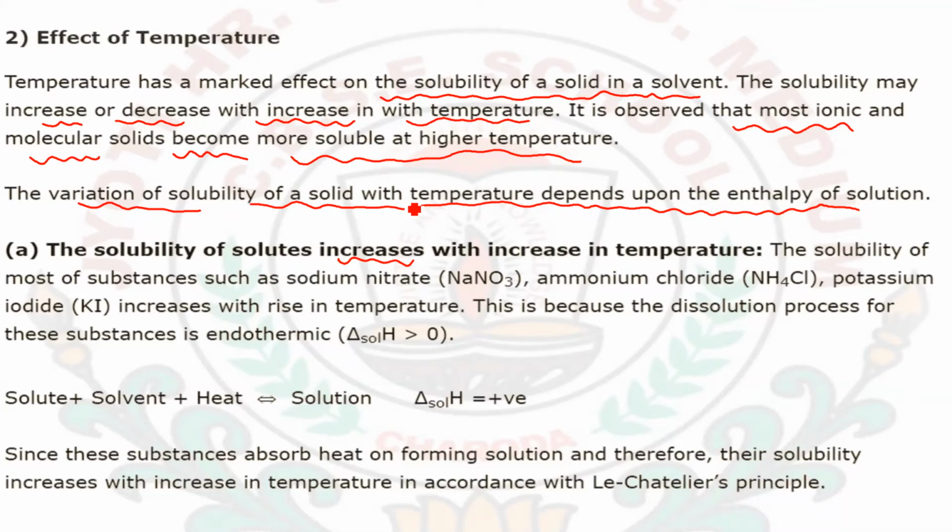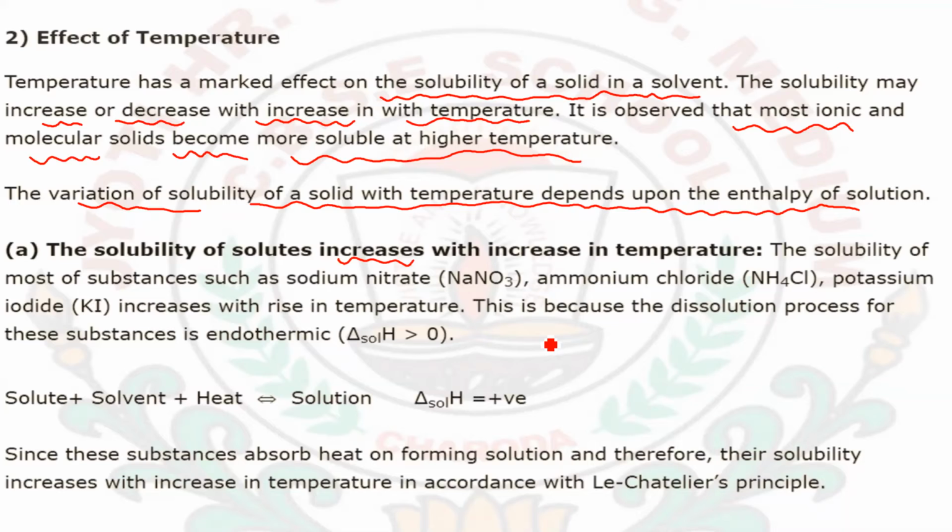The solubility of most of such substances, such as sodium nitrate NaNO3, ammonium chloride NH4Cl, potassium iodide KI, increases with the rise in temperature, because these are solutes which are ionic or polar in nature. This is because the dissolution process for these substances is endothermic.